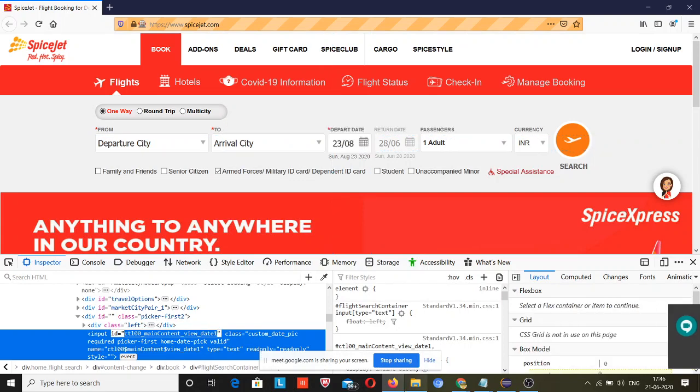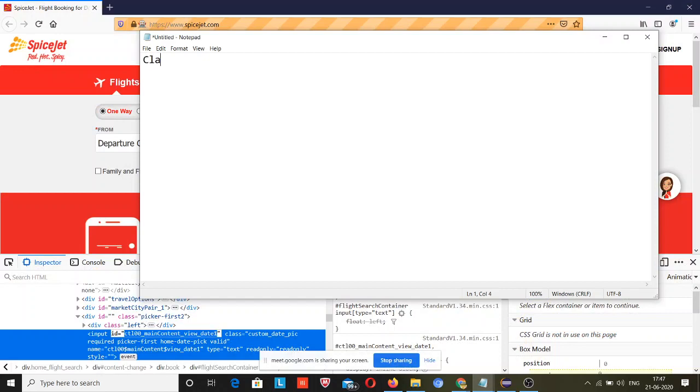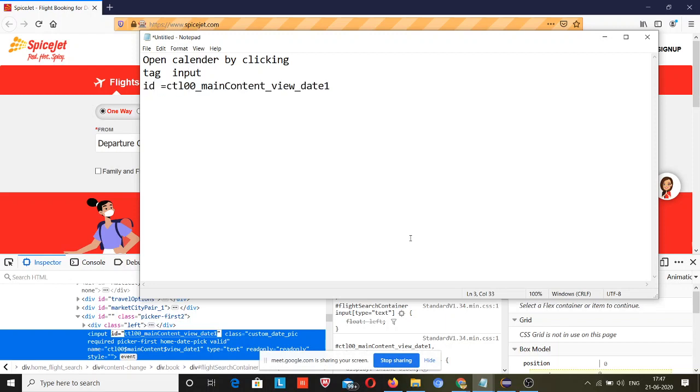So I will note it like this: calendar click, open calendar by clicking. The tag, what is the tag? Tag is input, and ID is this. Okay, so when I click on this, this ID will be used.